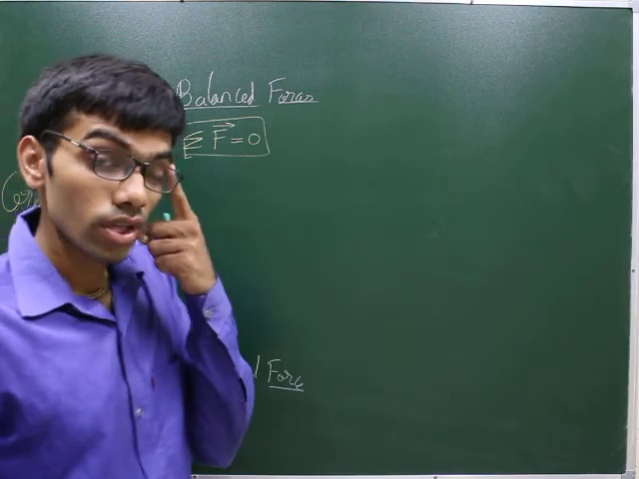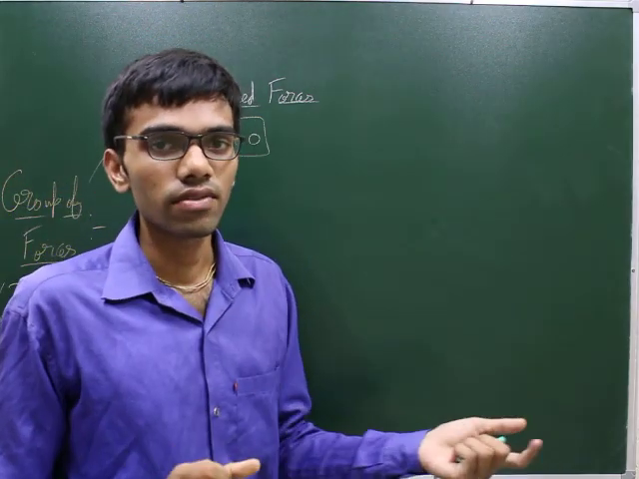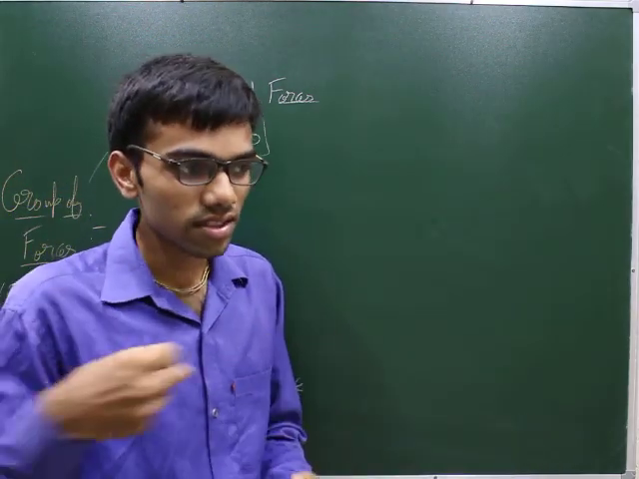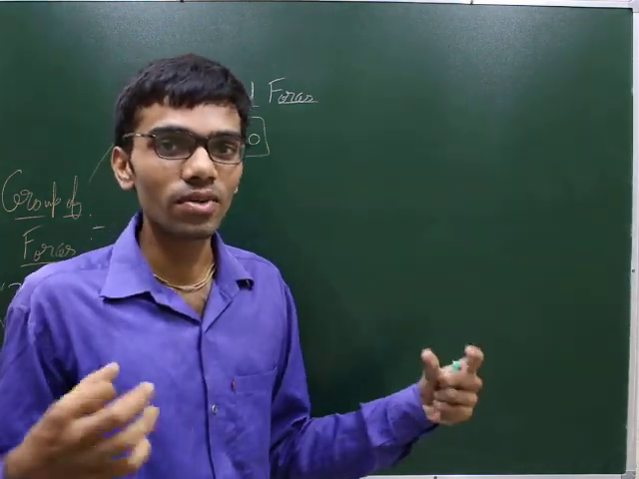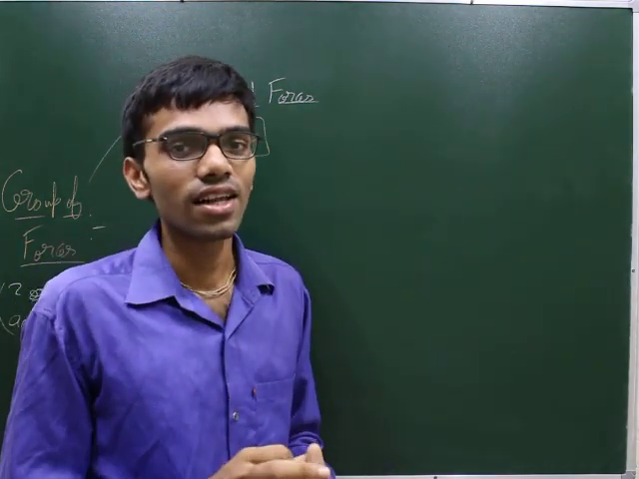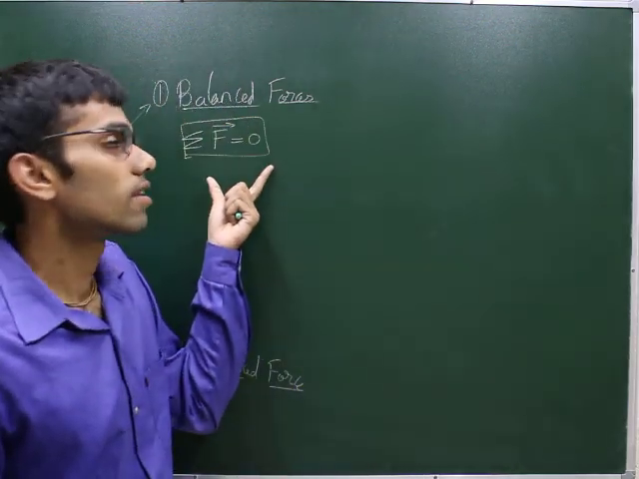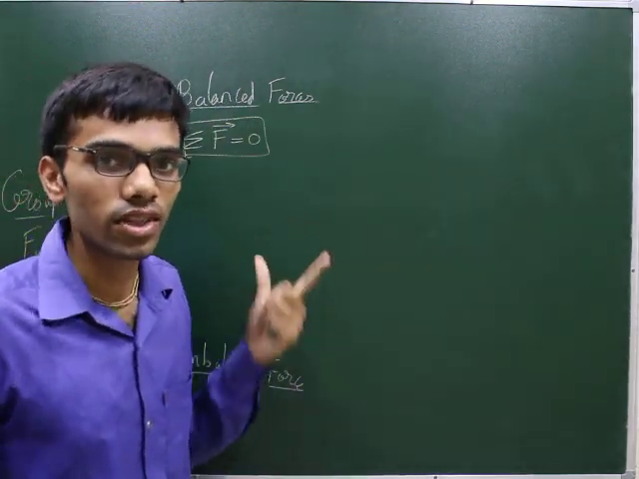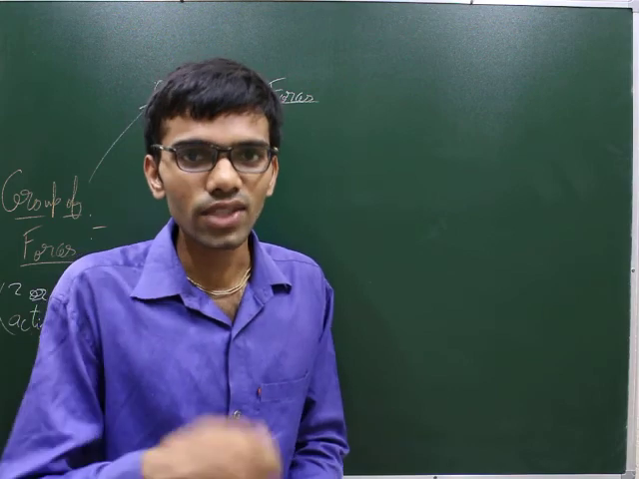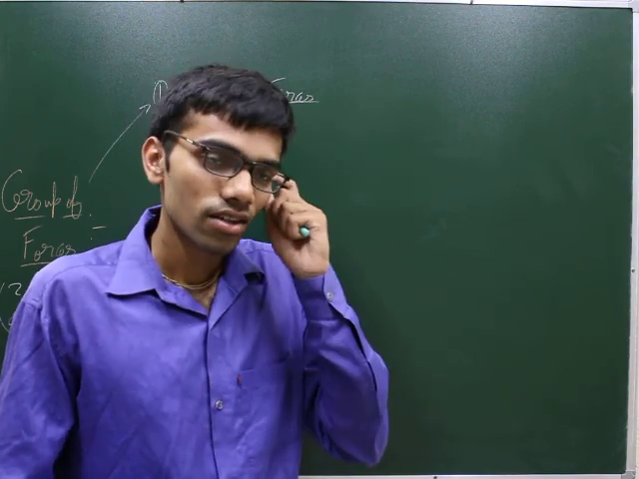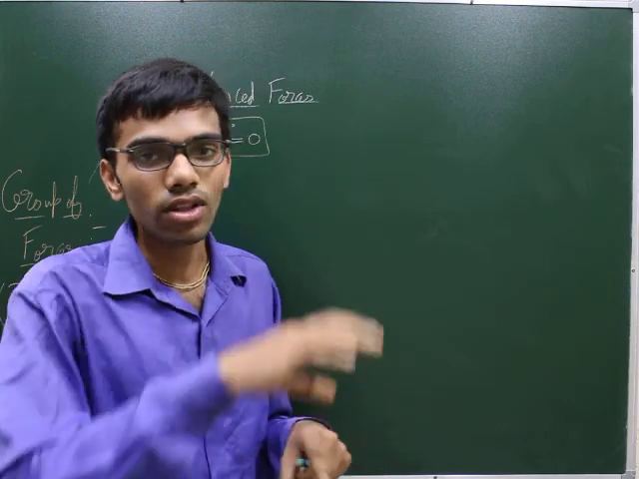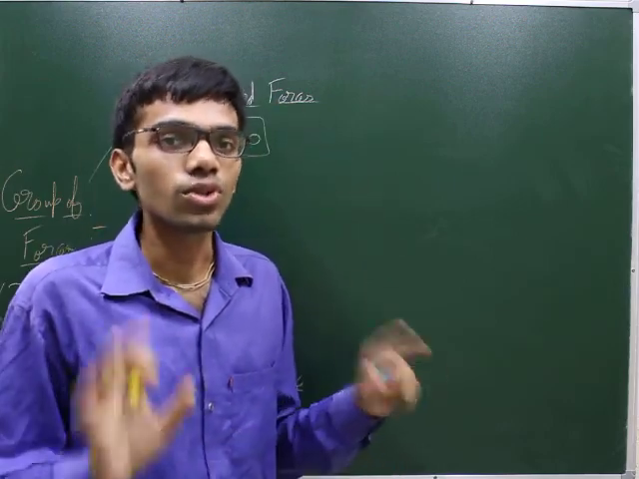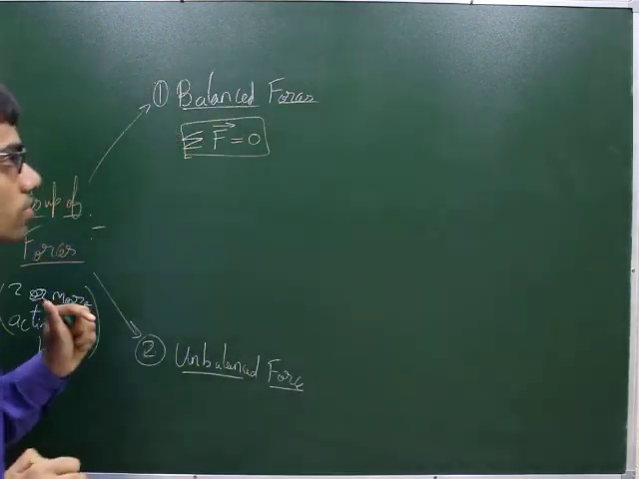Even though there are many forces acting on a body, one pulling from here, one pulling from there, one from below, one from above, still the sum of all the forces is 0. Then those forces are called balanced forces. They balance each other. You must have heard of balance, like a spring balance. So balance means all the forces add up to 0. So these are balanced forces.